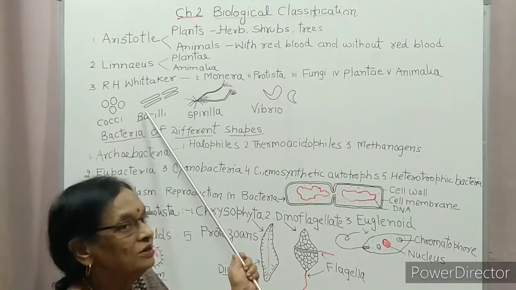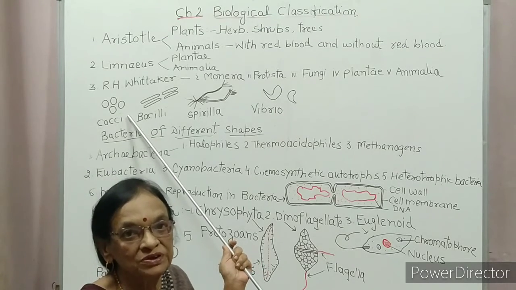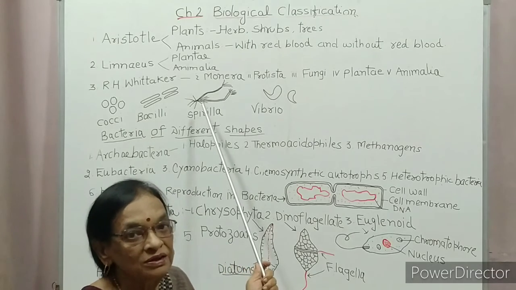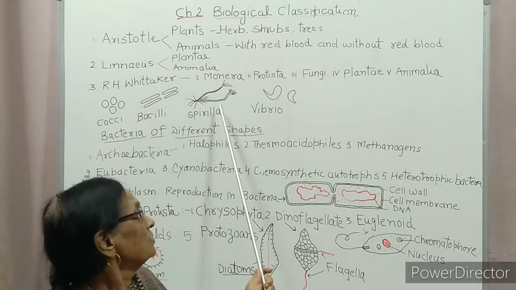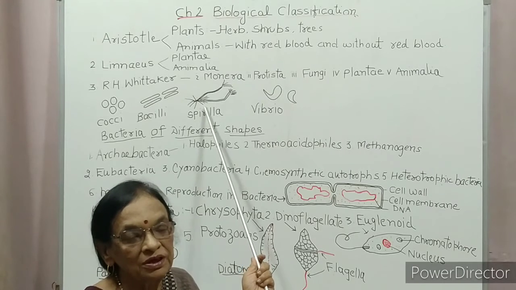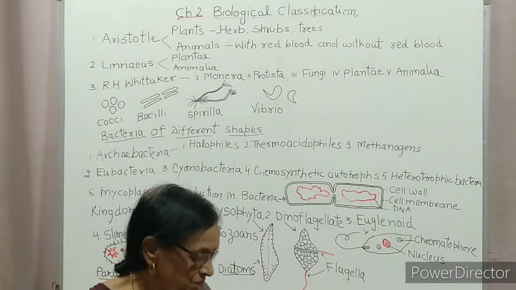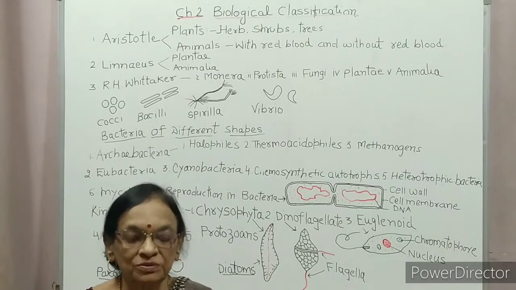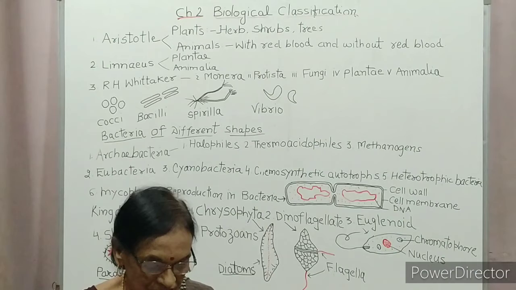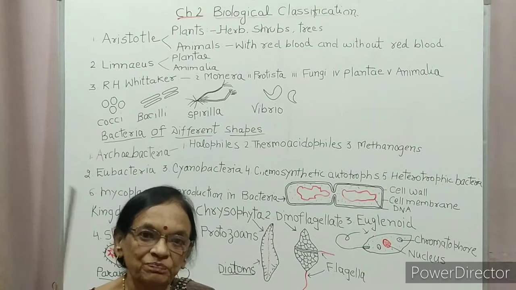Second one is bacillus. Bacillus means rod shaped. Then third one is spirillum, spiral shaped. And fourth one is vibrio. Vibrio means comma shaped. So these are 4 types of classification of bacteria.